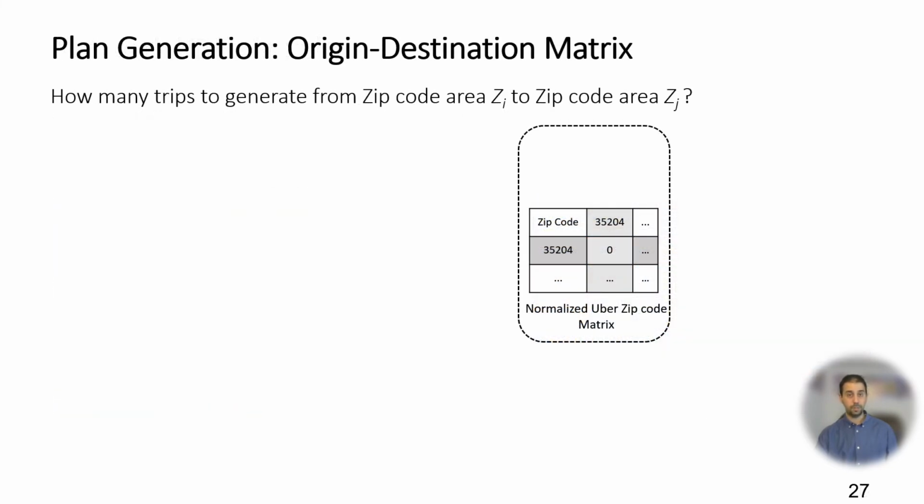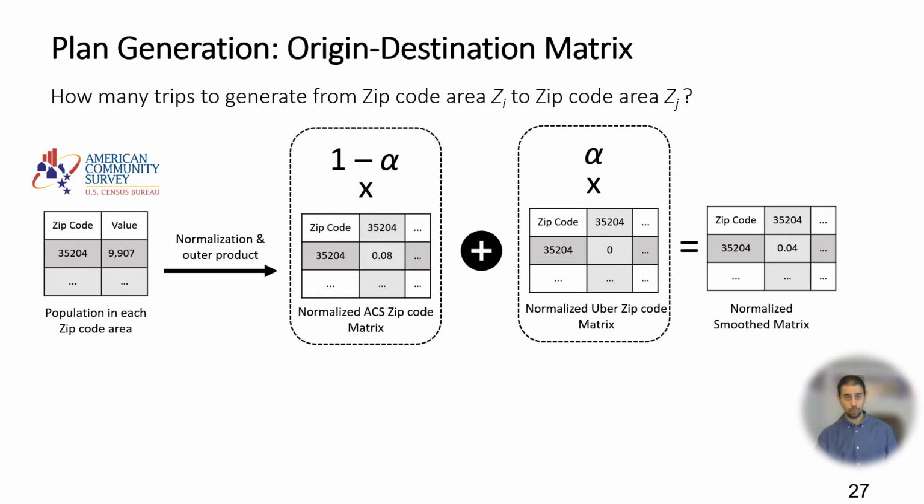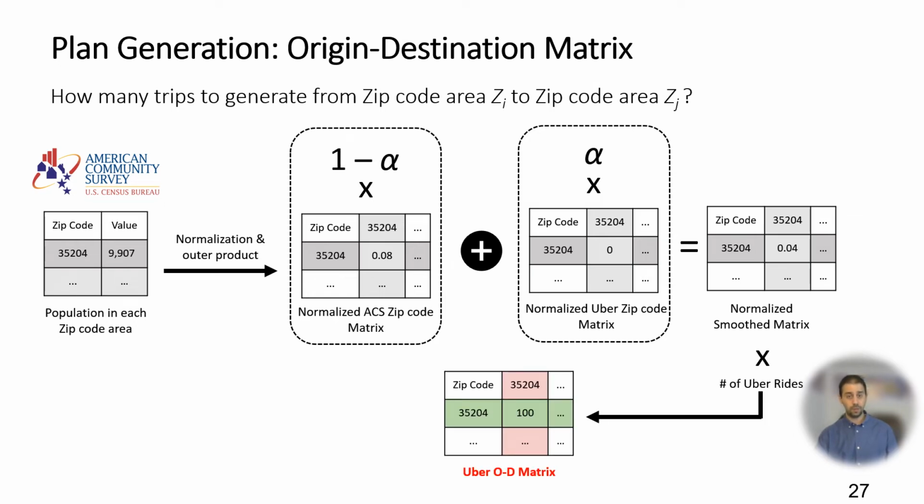Recall that we have the OD matrix for Uber rides from the origin zip code area to the destination zip code area. However, our data is still sparse, and some zip code area pairs may not be covered. Therefore, we use the background population data for smoothing, where the population number from each zip code area can be obtained from the American Community Survey. We set the smoothing factor alpha as 0.8. Once we obtain the smooth OD matrix, we can multiply every element by the total number of Uber rides, so that each element indicates the number of Uber rides to generate from one zip code area to another.